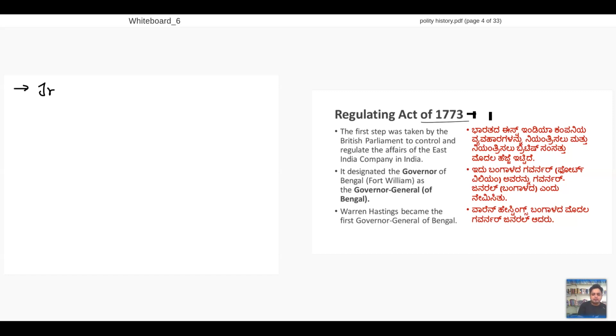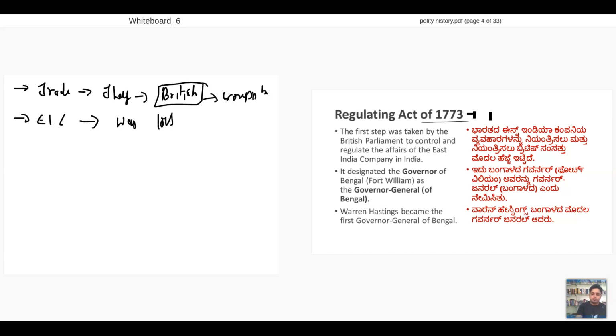Trade was happening. Do you think when trade is happening, people will be corruption-free, or will they be corrupt? They will be corrupt. The same goes for the Britishers. They were corrupt here. Corruption was happening, and because of corruption, the East India Company was in loss. Can you imagine the East India Company being in loss?